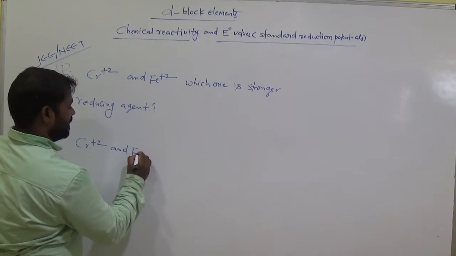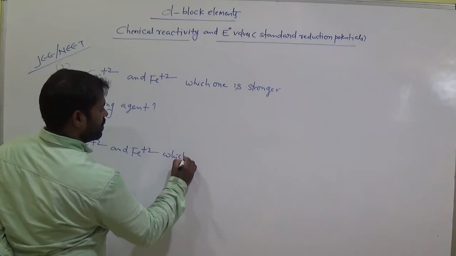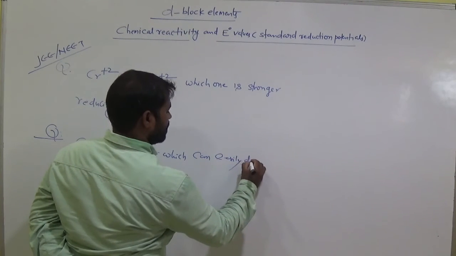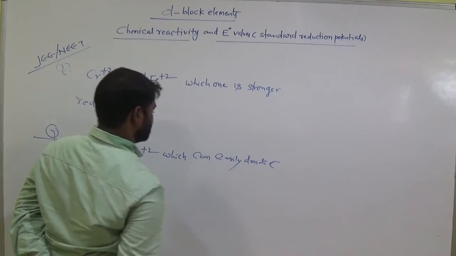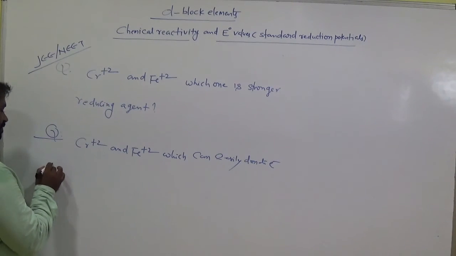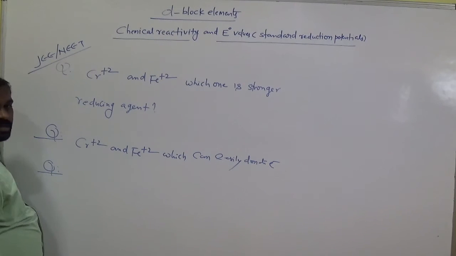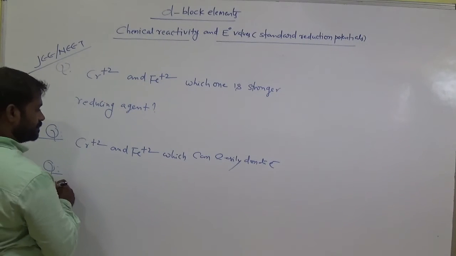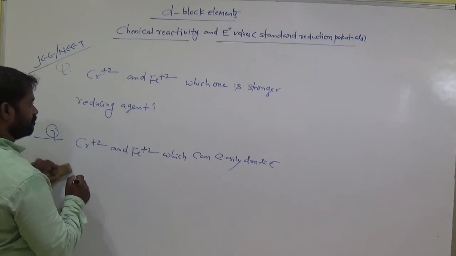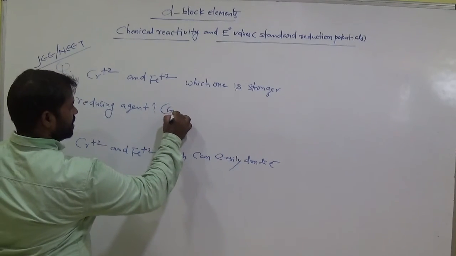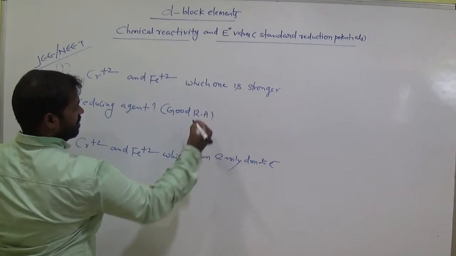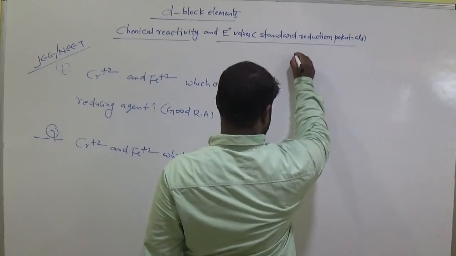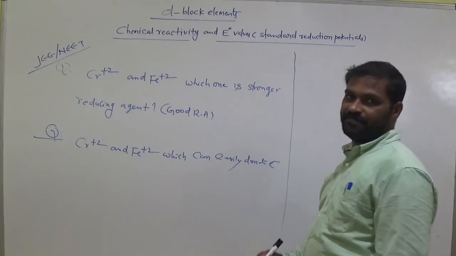Cr plus 2 and Fe plus 2, which can easily donate electrons? Okay? Clear? Good reducing agent, good reducing agent. All are the same question. So now let's see the explanation for this question.